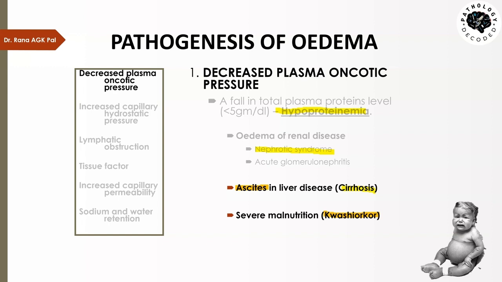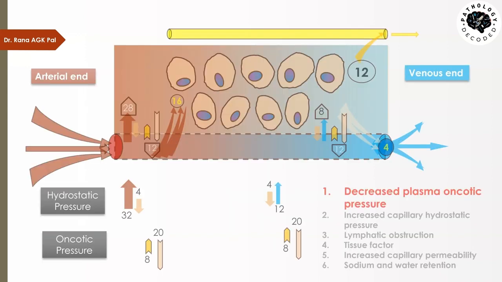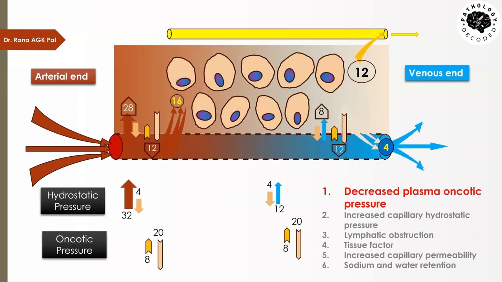Then there is a condition called protein losing enteropathy. Here what happens is that too much mucus is produced in the intestine, and that is lost in the feces. This mucus is protein rich, and this excessive loss of protein in the feces leads to decreased plasma oncotic pressure. So here this was the diagram. I am not going to explain this diagram again. Only the difference which was 2 mm has now become 12 mm.